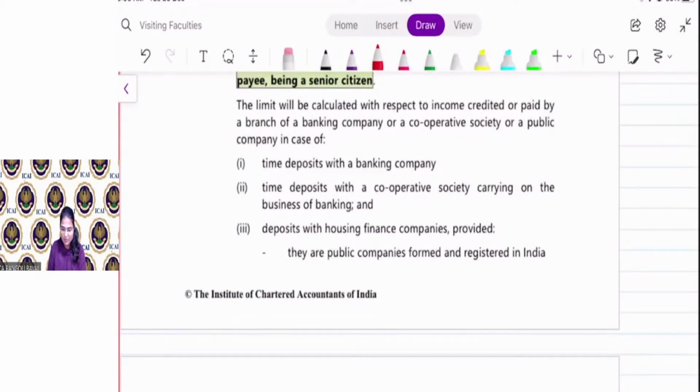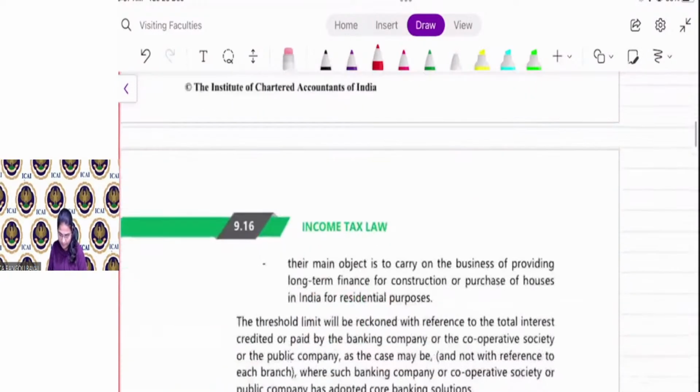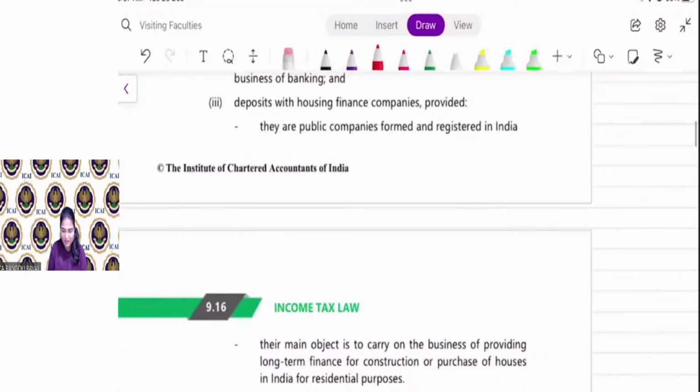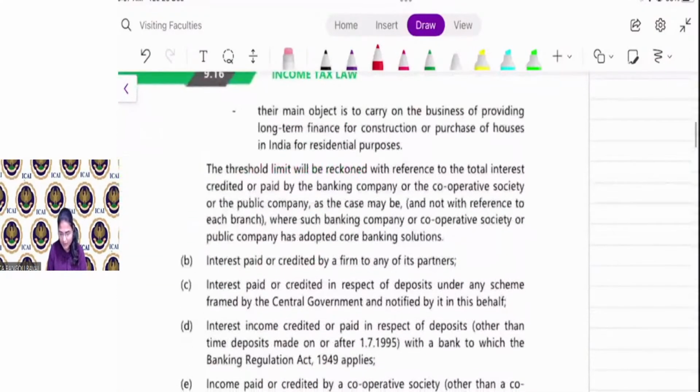The limit will be calculated with respect to income credited or paid by a branch of a banking company or cooperative banking company. In case of time deposit with a banking company, or time deposit with a cooperative society carrying on business of banking, and deposit with a housing finance company, provided they are a public company formed and registered in India and their main object is to carry on business by providing long-term finance.